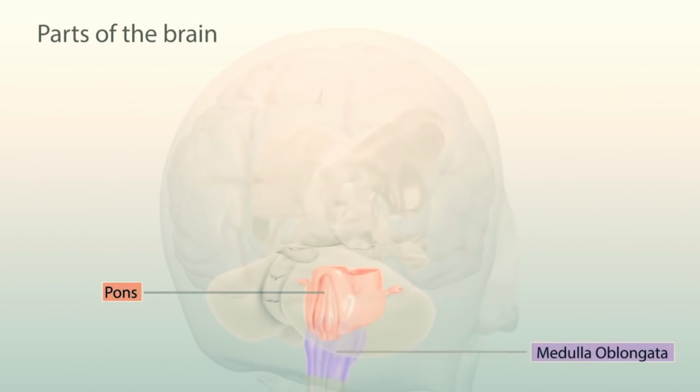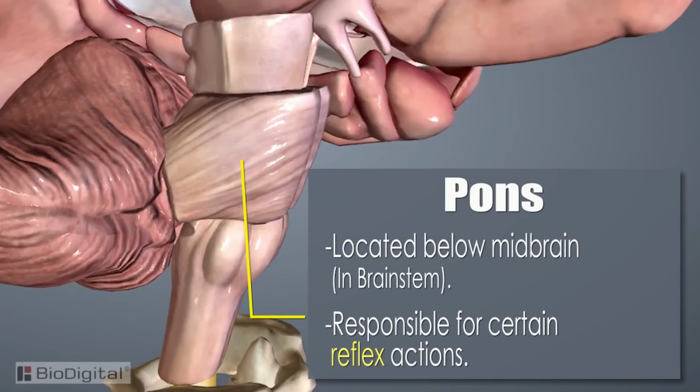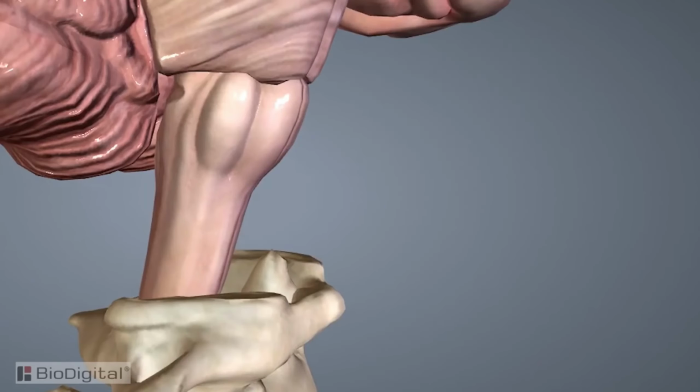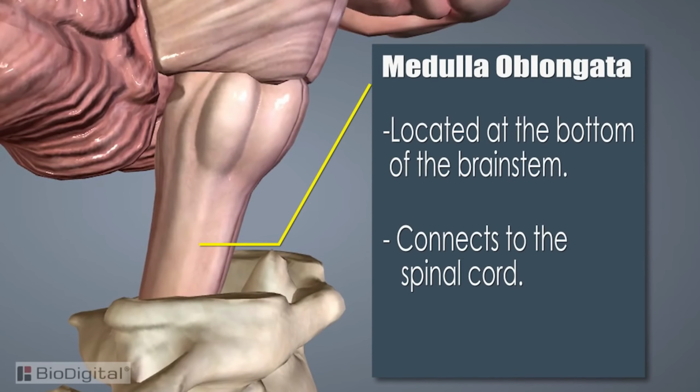The pons, located below the midbrain in the brainstem, controls reflex actions like chewing, tasting and saliva production that we can observe. And the next part, the medulla oblongata, is located at the lowest part of the brainstem and connects to the spinal cord.